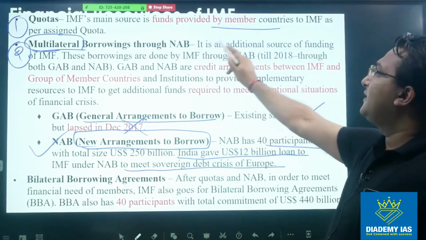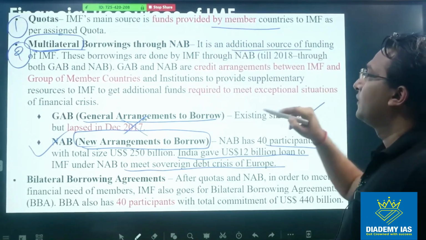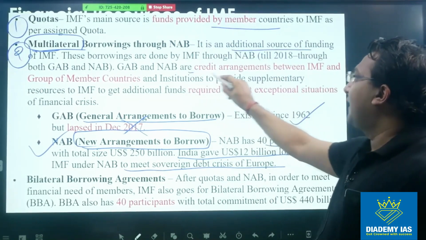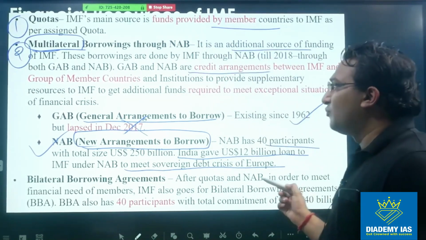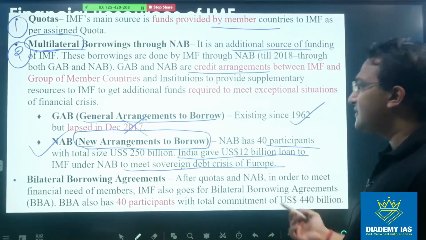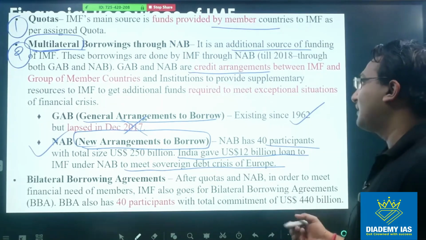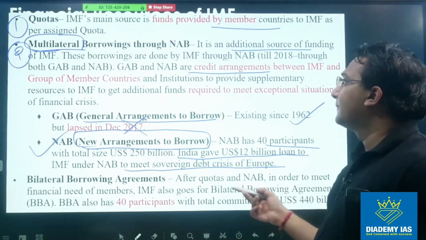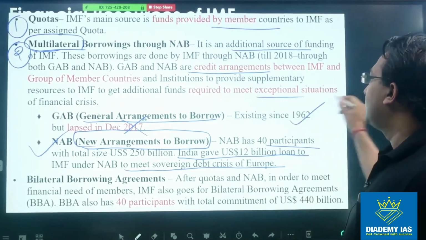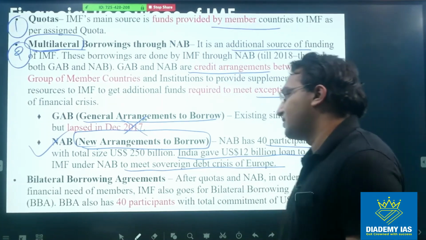Multilateral borrowing through NAB is an additional source of funding, and these are the credit arrangements between the IMF and a group of member countries. So this is also from the member countries only, right? And this is used only in exceptional situations.